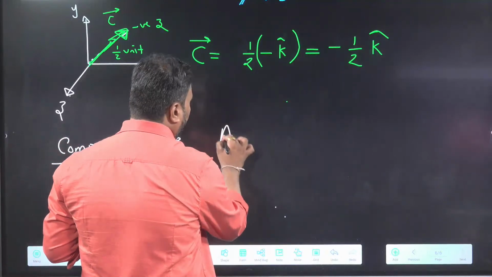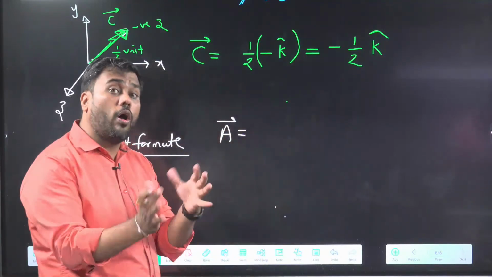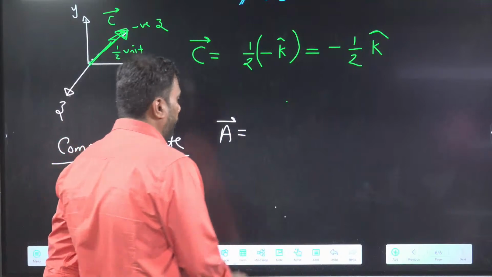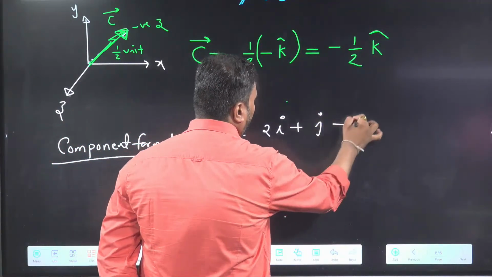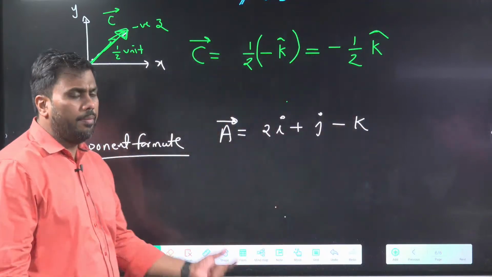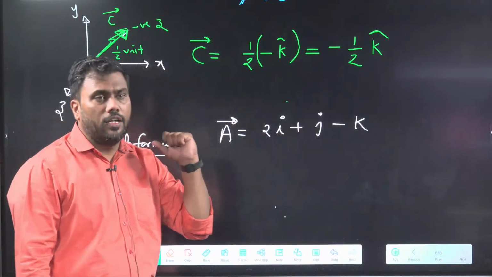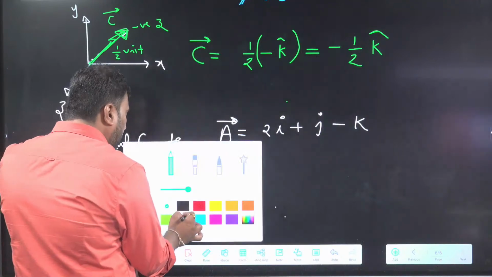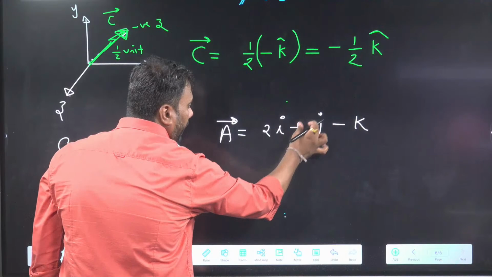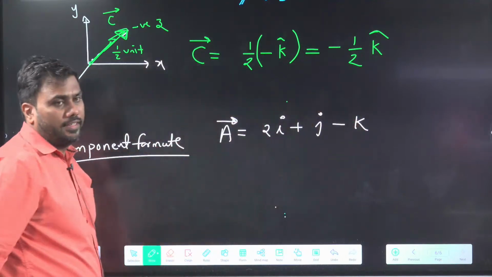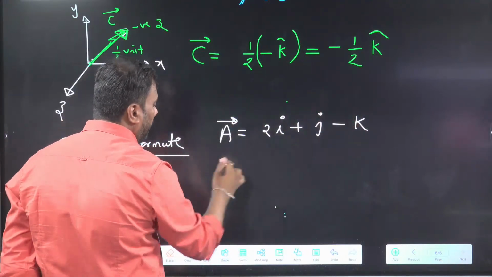I can represent a vector with its components in x, y, z direction. Suppose a vector is 2i plus j minus k. It means the vector has a component 2 in x-axis, 1 in y-axis, minus 1 in z-axis.